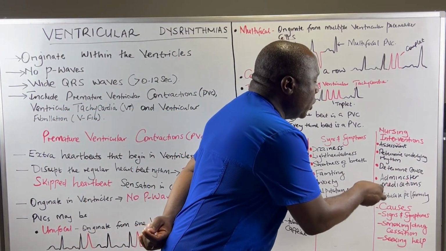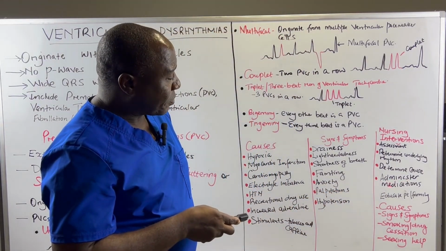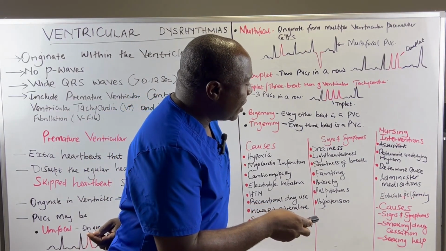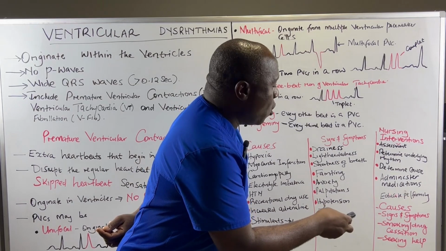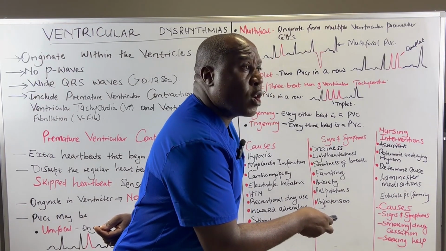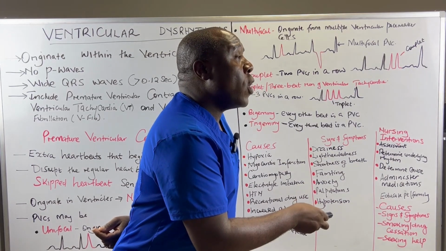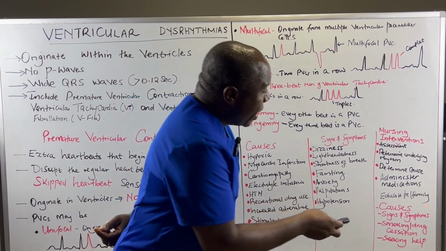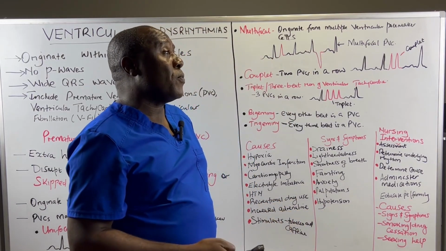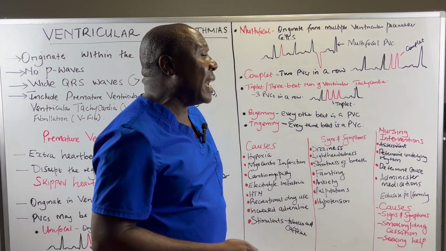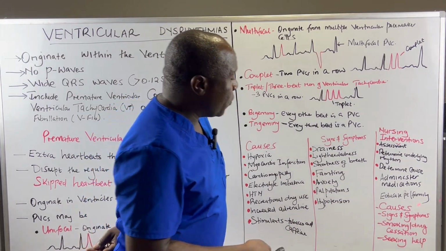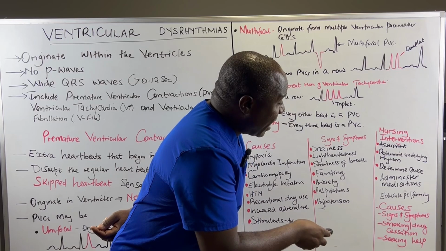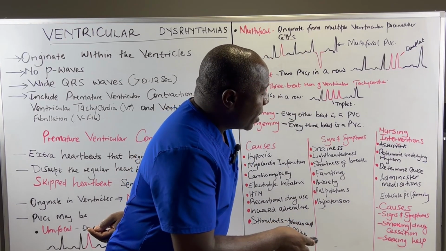Administer any medications which have been ordered by the primary provider. Another very important thing is to educate the patient and the family. So what are you educating them on? One, educate them on the causes. What are the causes of these PVCs? What is the likely cause of the PVC in their situation? This will enable them to identify what could be the likely cause of PVCs in their situation. So educate them about the causes of PVCs and the signs and symptoms that accompany premature ventricular contractions.